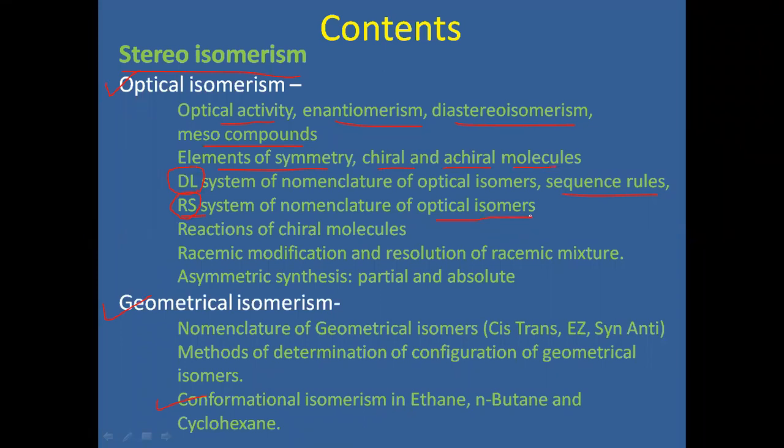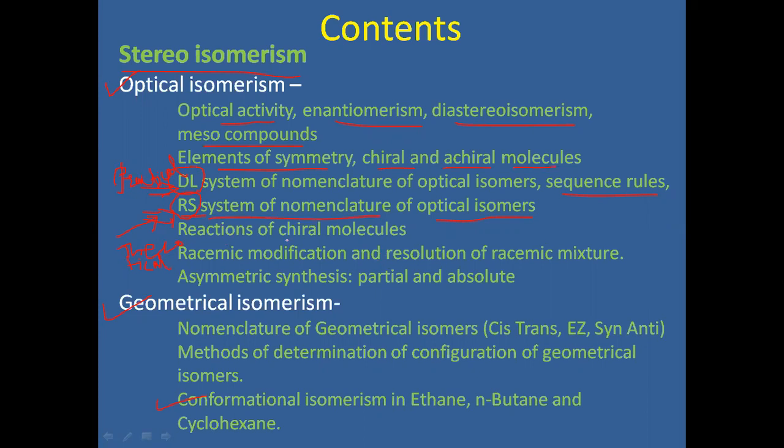For R and S nomenclature, sequence rules are applicable to the identification of R and S for optical isomerism. D and L is practically oriented, a practical concept behind identification of optical isomers, whereas R and S is theoretically applicable. By applying some rules, you give the naming to the optical isomers.